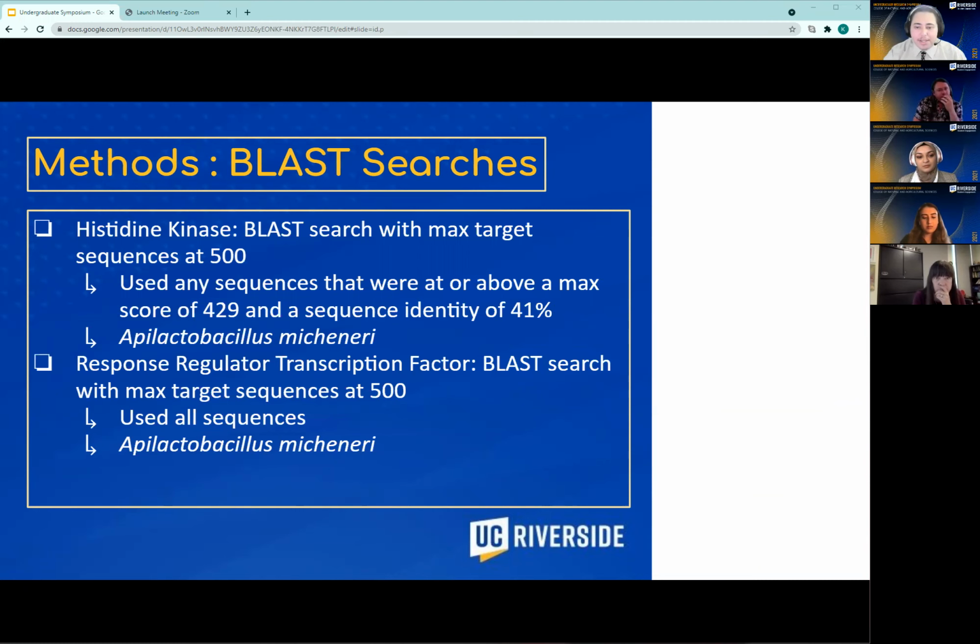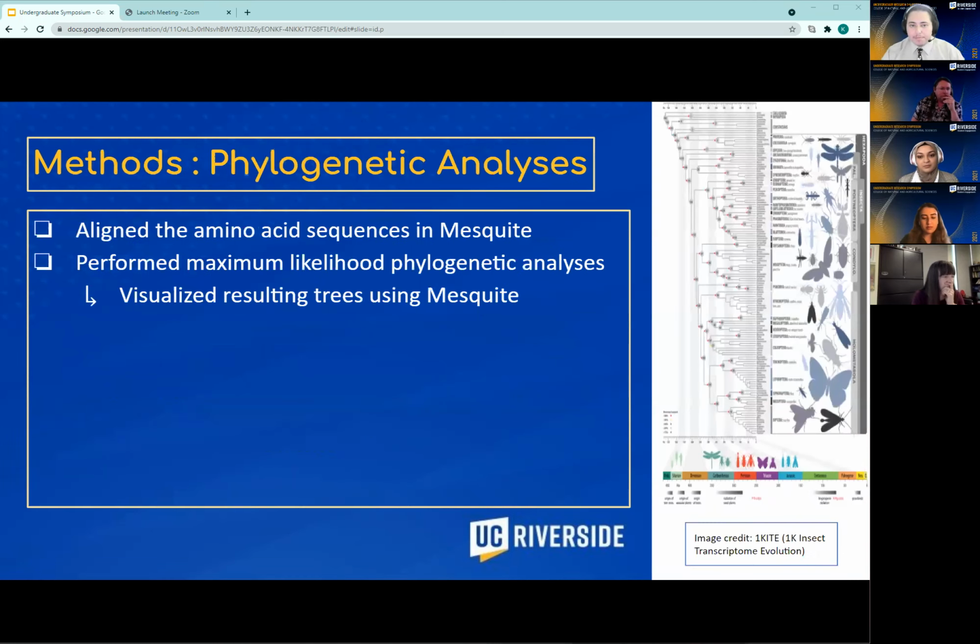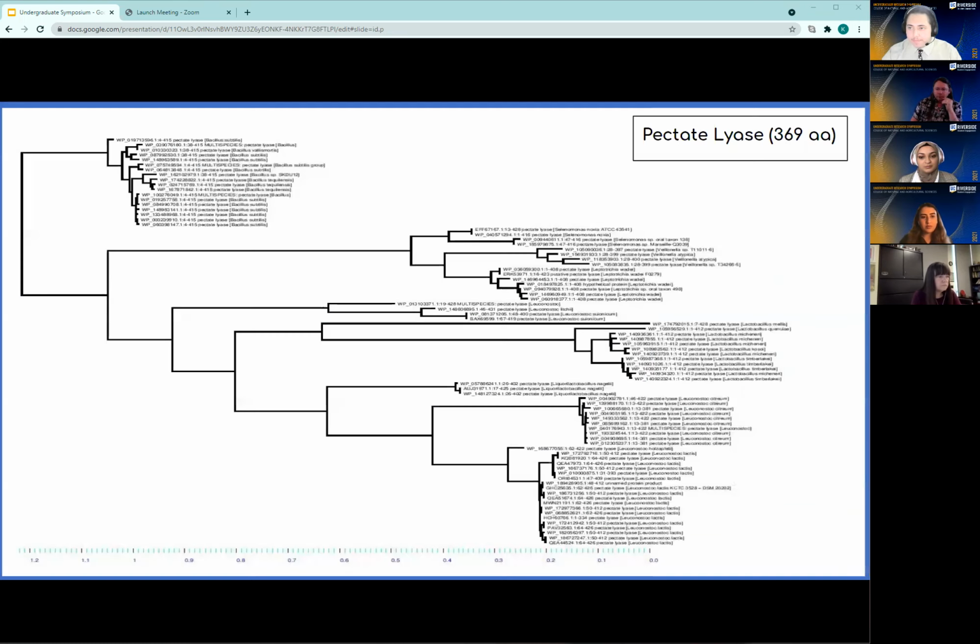And for the response regulator transcription factor, I did a blast search with the max target sequences at 500, and I used all 500 sequences that came up. Next, I aligned the amino acid sequences using the program Mesquite, and I then performed maximum likelihood phylogenetic analyses and visualized the resulting trees using Mesquite.